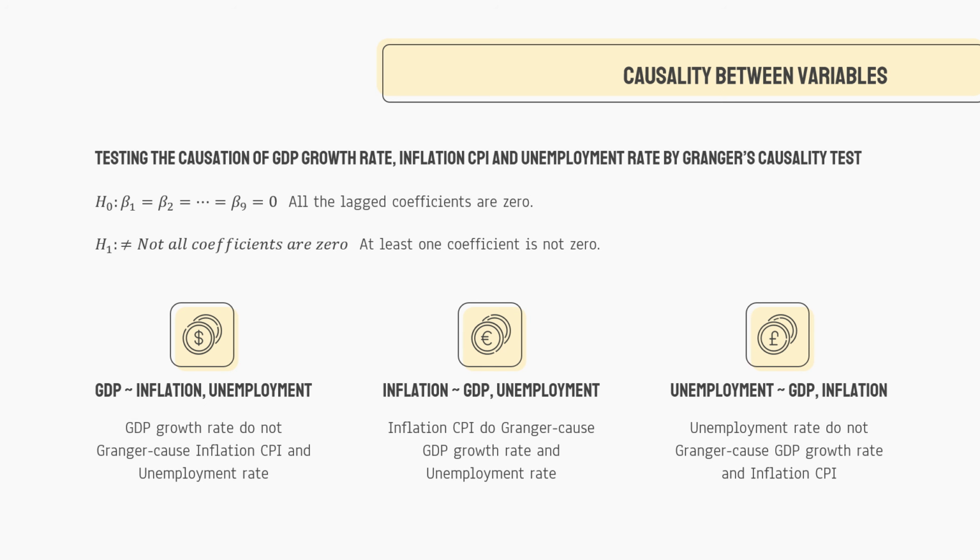Secondly, for the causality test between inflation on GDP and unemployment, we know that inflation, CPI, does Granger cause GDP growth rate and unemployment rate. Lastly, for the causality test between unemployment on GDP and inflation, the unemployment rate does not Granger cause GDP growth rate and inflation, CPI.